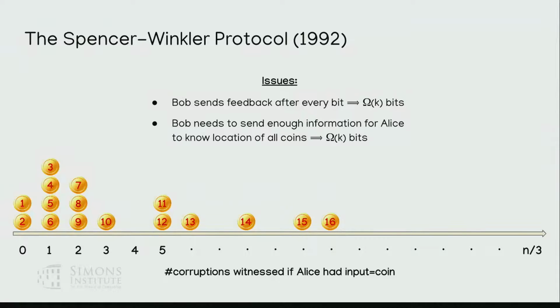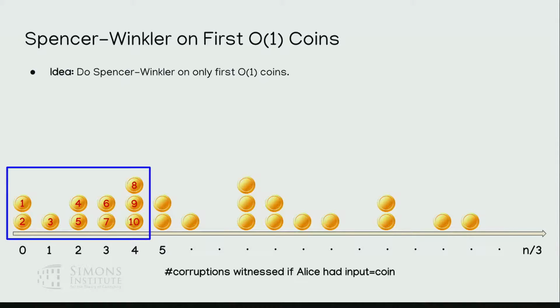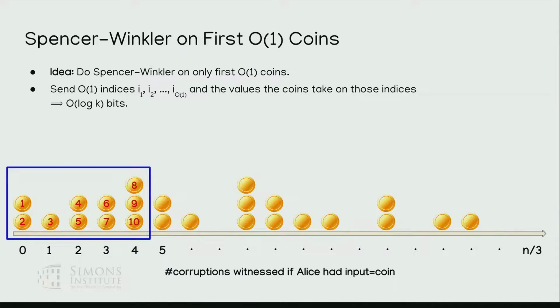So that's not so good. What we really want is log k bits of feedback, right? So what are we going to do? Well, here's an idea. What if instead of playing Spencer Winkler on the entire state of the board, we only play this game on the first, maybe 10 coins? Because now if you play on 10 coins, you're dealing with much less information, and perhaps something will work. So the idea is, let's do Spencer Winkler on just the first 10 coins.